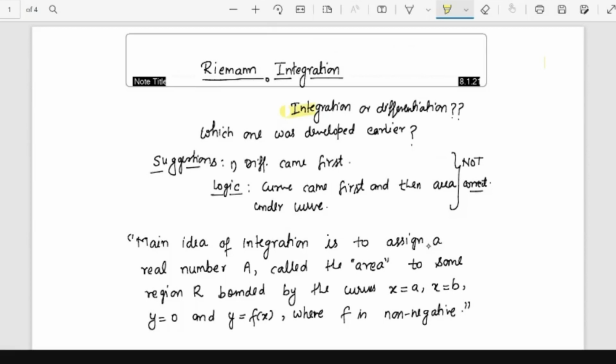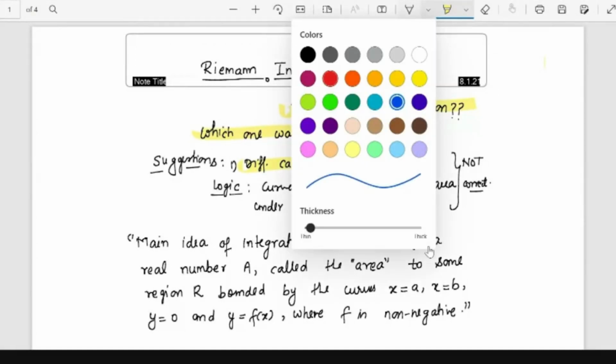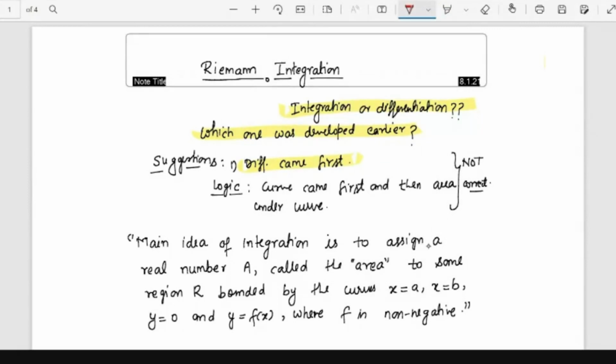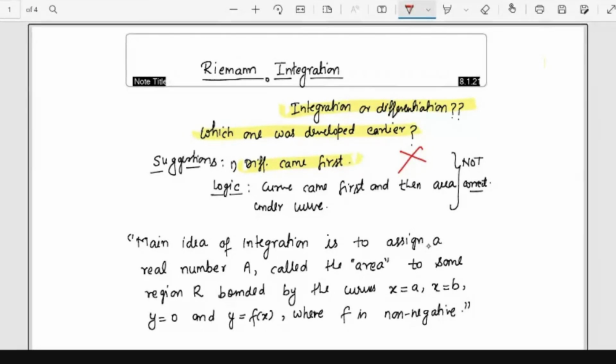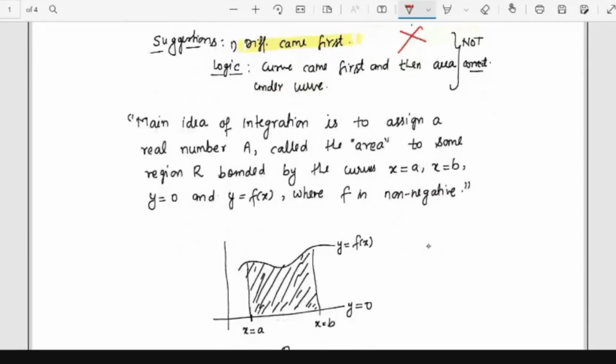My question was which one was developed earlier, integration or differentiation? Some people said differentiation came first, some people said integration came first. Now, as everyone knows here, integration came first, so the suggestion that differentiation came first is not correct.